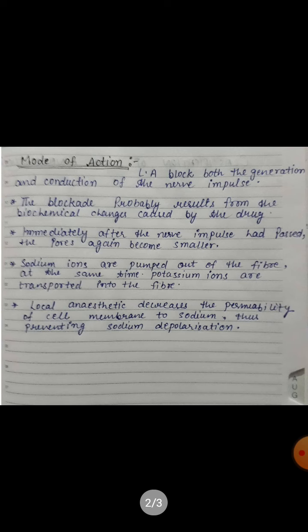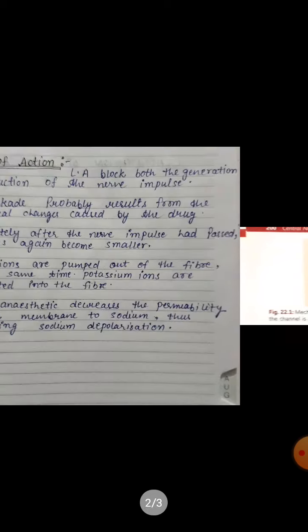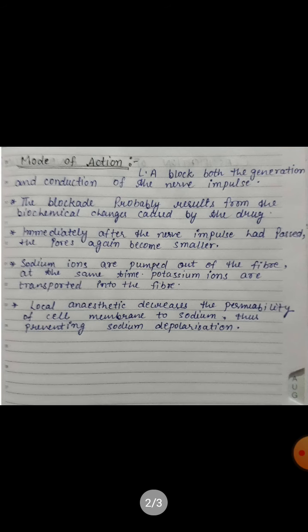The block probably results from the biochemical changes caused by the drugs immediately after the nerve impulses have passed. The pores again become smaller and then the sodium ions are pumped out of the fiber. See here, at the same time potassium ions are transported into the fiber, and local anesthetics decrease the permeability of the cell membrane to sodium, thus preventing sodium depolarization. Clinically available local anesthetics are broadly divided into esters and non-esters.